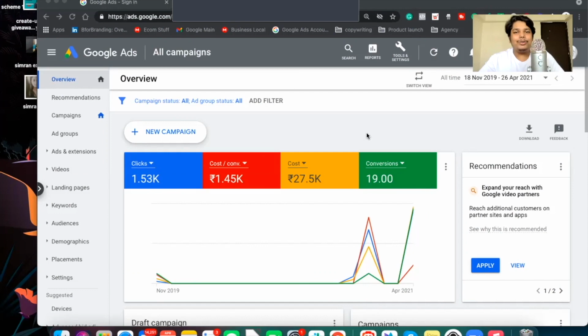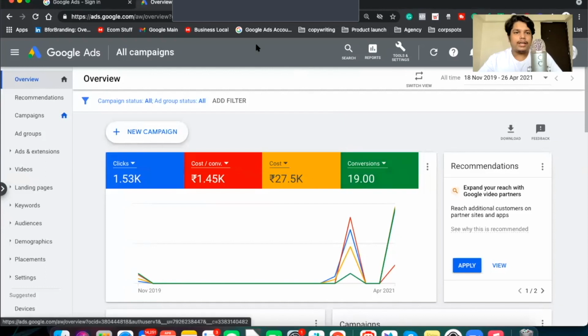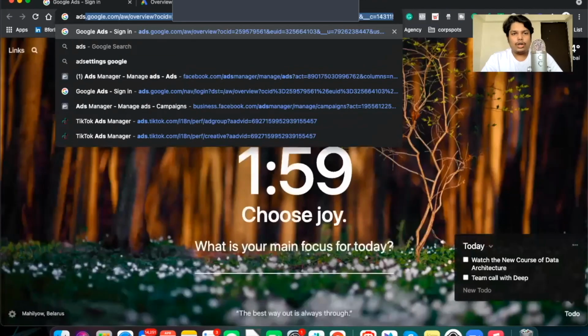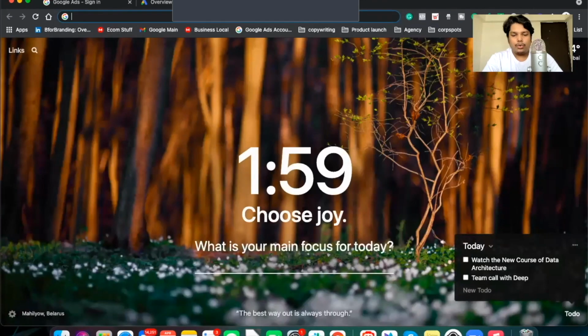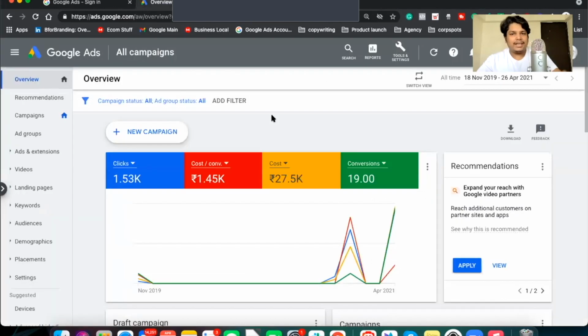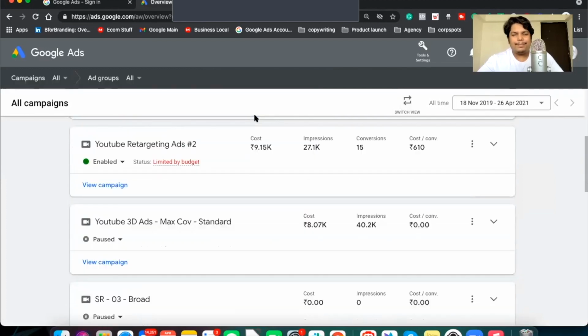This is how a YouTube dashboard screen looks, and this is pretty much standard. You can go to the website ads.google.com, or just search for Google Ads if you're starting out new. The first link that pops up, ads.google.com international en_India, is your actual Google Ads link. After going there, you will land on a page like this. Initially, when you log in for the first time, the page does not look like this. It looks like a pretty standard page.